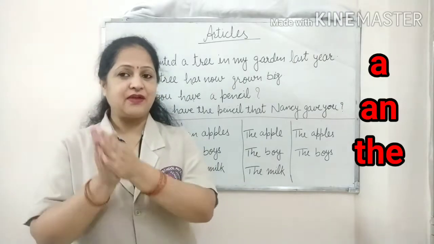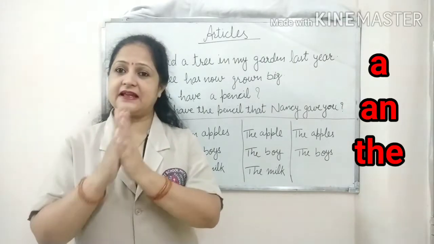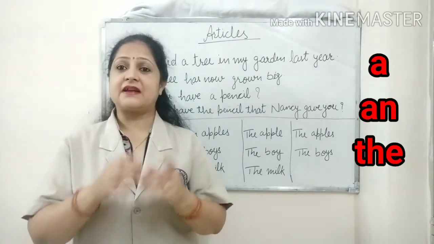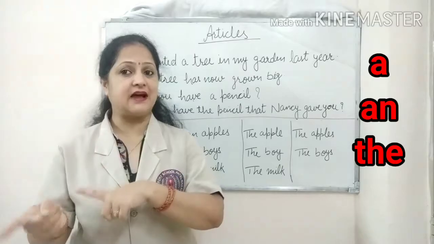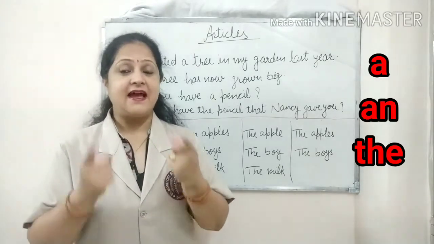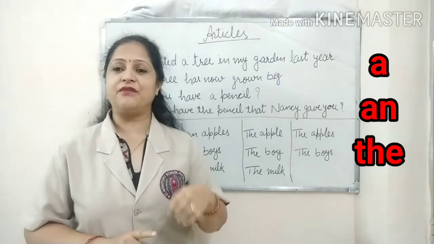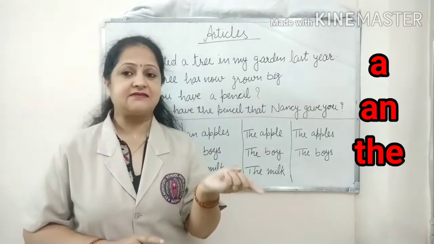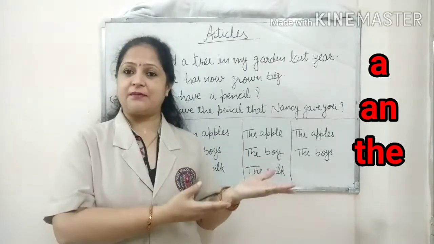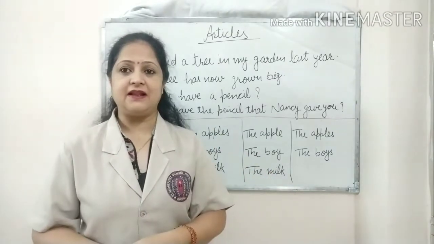As I told you, a and an are indefinite articles and can be used only with countable singular nouns, whereas "the" is the definite article and can be used with both singular as well as plural nouns, and for both countable as well as uncountable nouns.